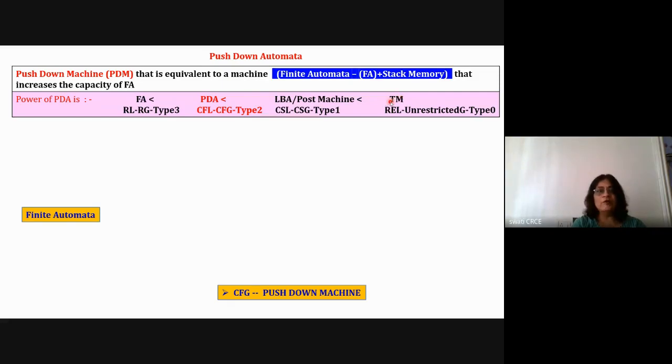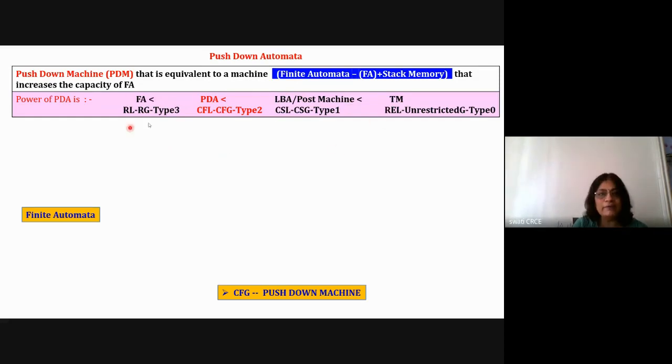So Turing machine can solve FA problems, PDA problems, LBA problems, or any other problems. But for a Turing machine's problem, there is no guarantee that a finite state machine will solve it. Okay, so this is a relation that you will always have to remember in your mind.